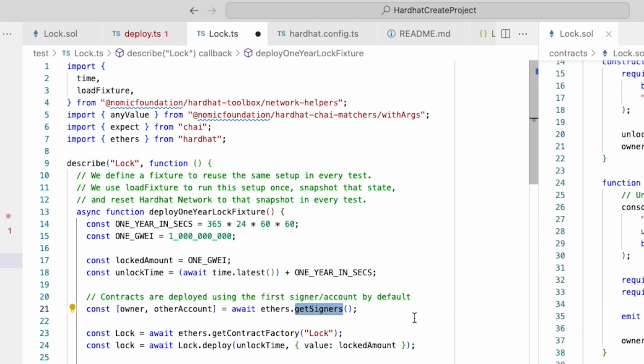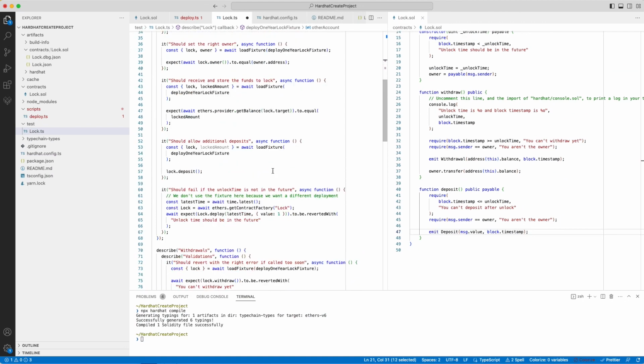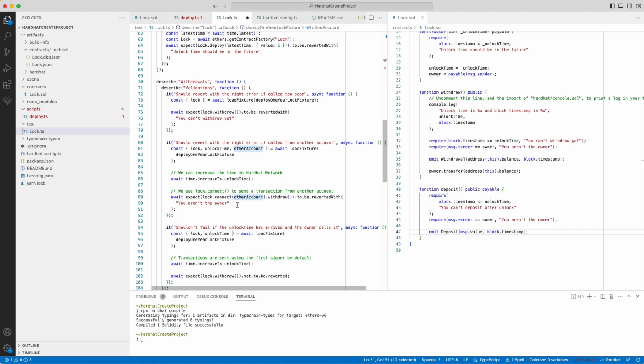which are using a library called ethers and a function called getSigners. And so these are essentially wallets or accounts that are used in testing, and we can use them to do things like make sure that the other account is not able to withdraw the funds that belong to the owner.